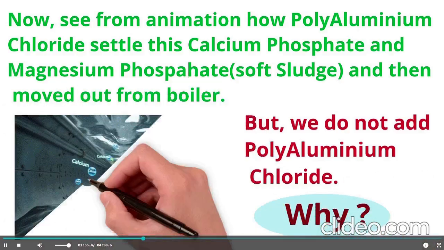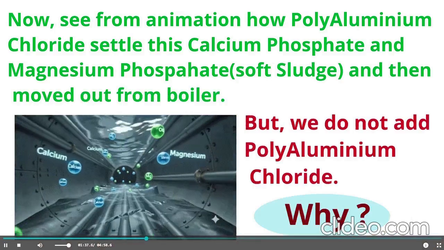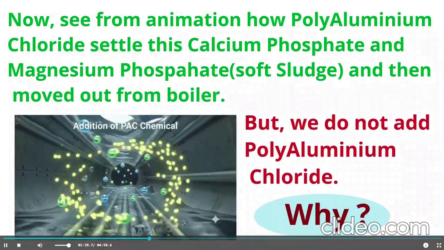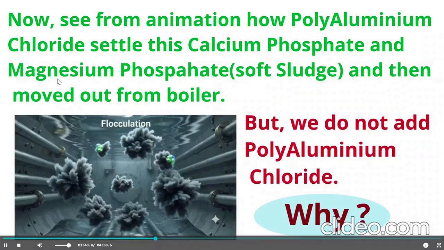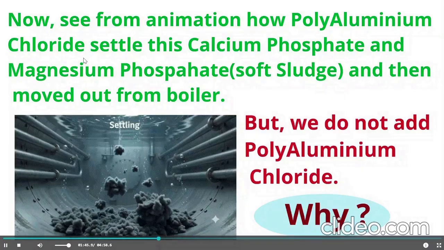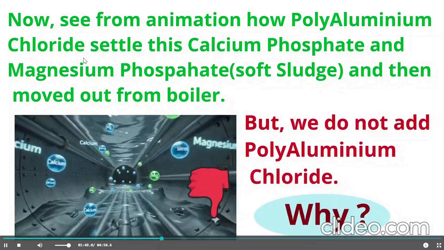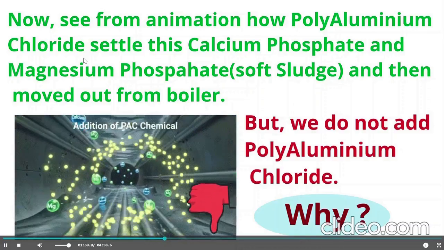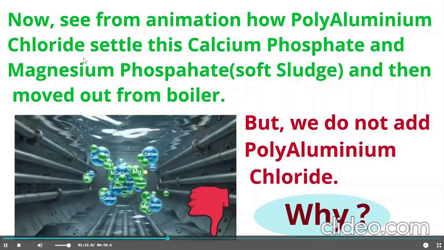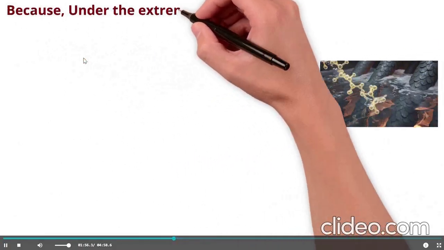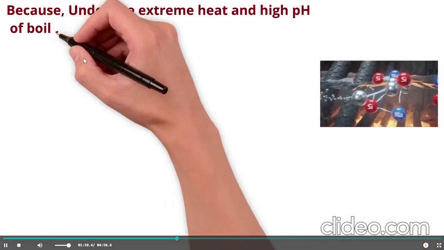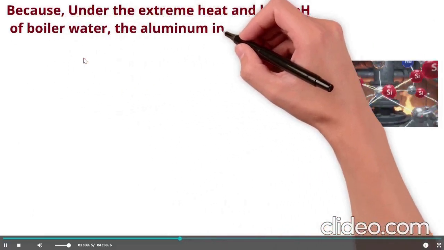If we add polyaluminum chloride, it settles the soft sludge and then we move it out from the boiler. But we do not use this. Why? Now come to this point. This is the main concept which I will make clear to you: why polyaluminum chloride is not added to the boiler. Under the extreme heat and high pH of the boiler water,